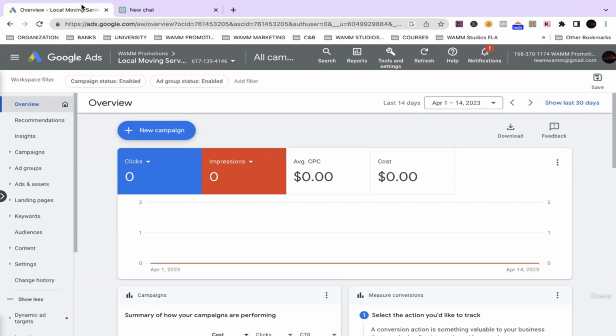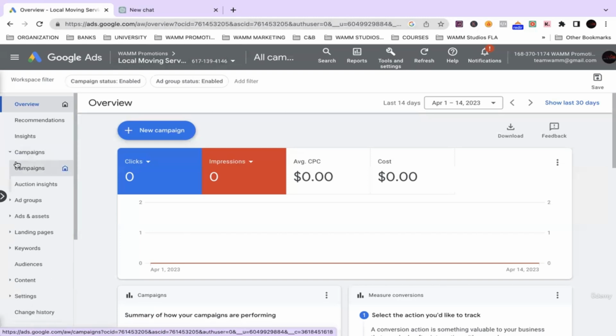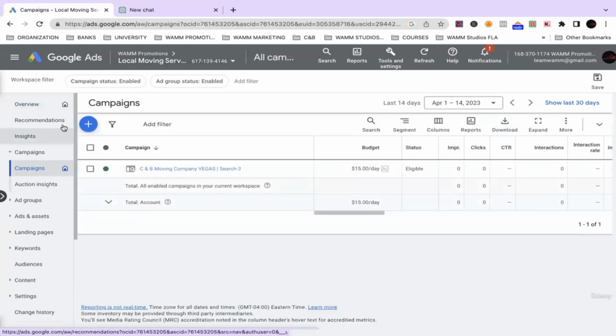Like I said, this is pretty much what your interface will look like. The first thing you'll do once you get here is create a new campaign. You see on the front where this blue button says new campaign. You can either go there, or you can go on the left where it says campaigns and click there, and then click this blue button as well.